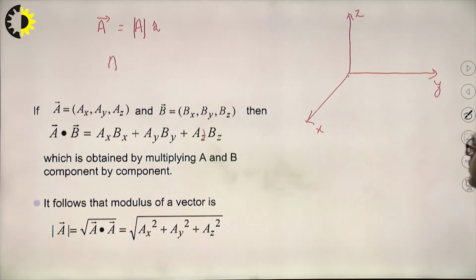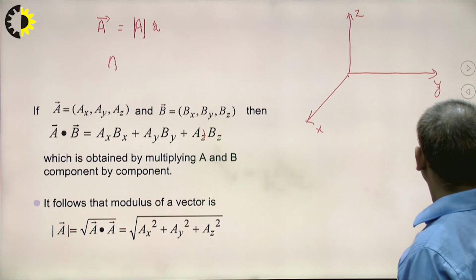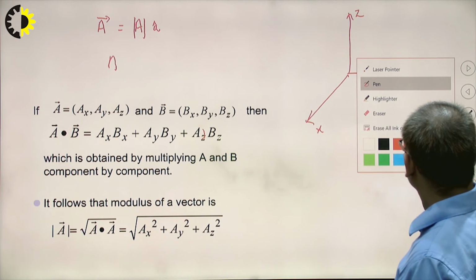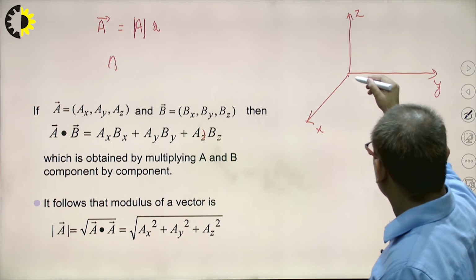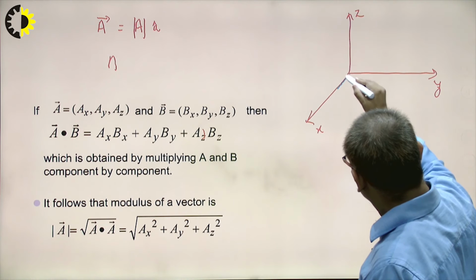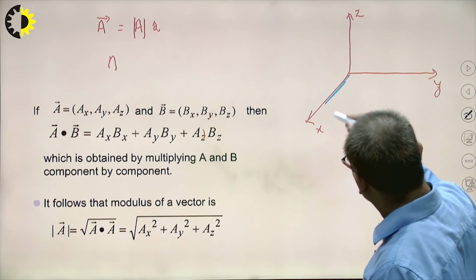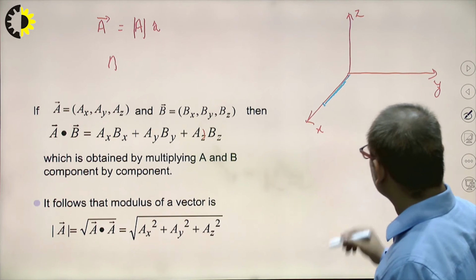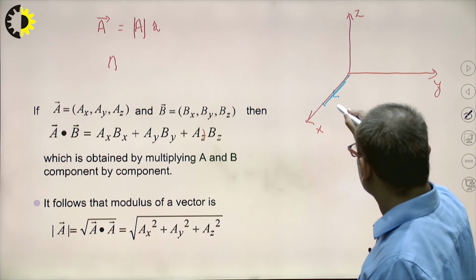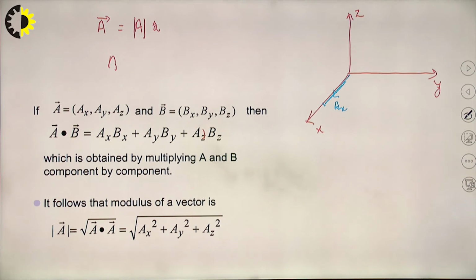coordinate system in which this is x, this is y, and this is z. Now see, if there is a vector in this direction, what does it represent? It represents Ax. Clear?